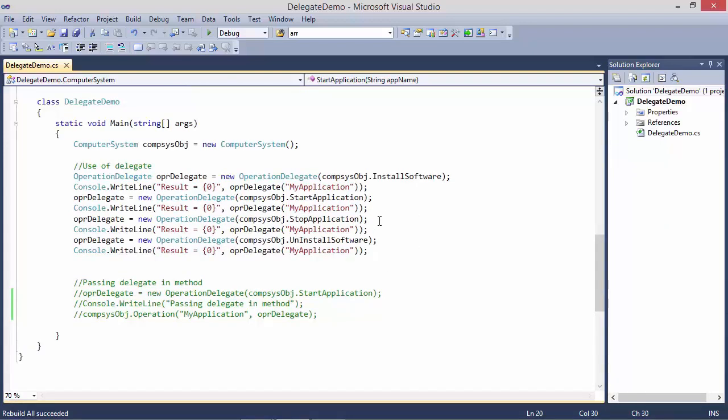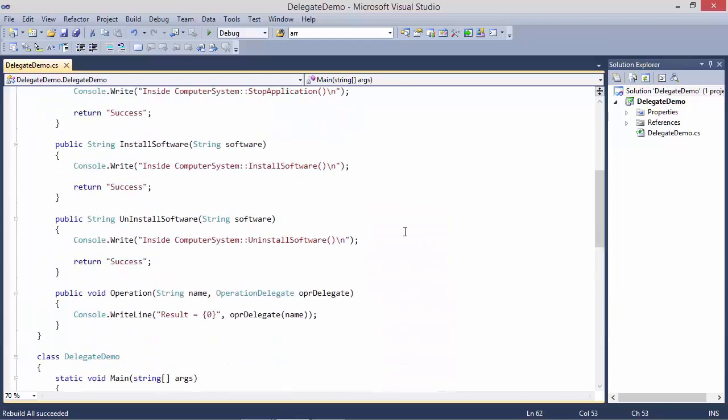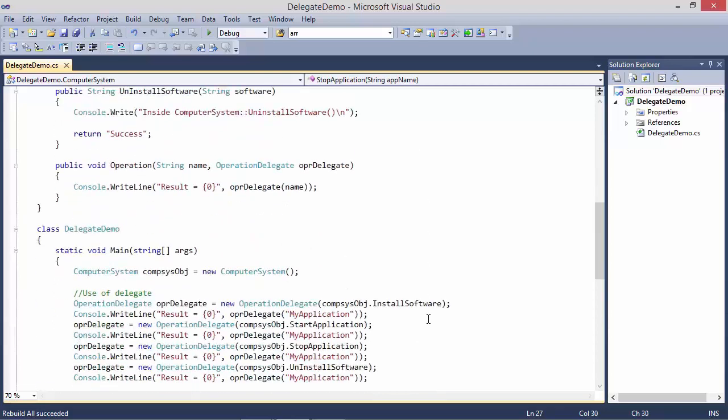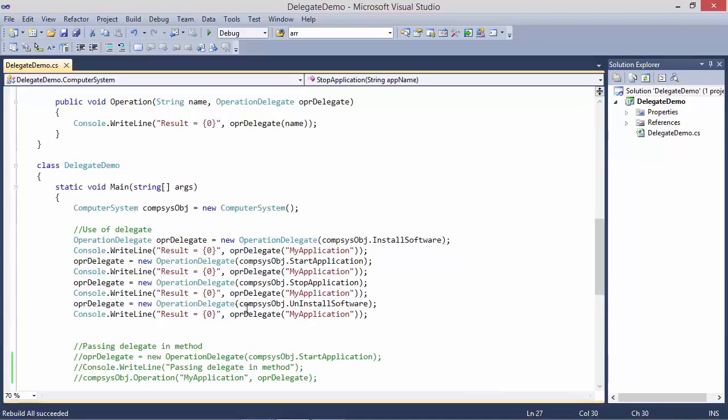And then we are encapsulating the method stop application, and here we are using delegate instance OPR delegate and passing the parameter my application. So this time it will invoke the method stop application. It will come here, display this statement and return the value success, which will be displayed here.